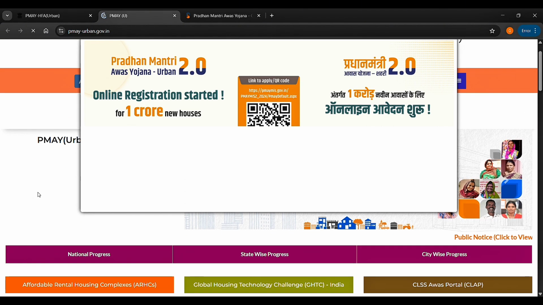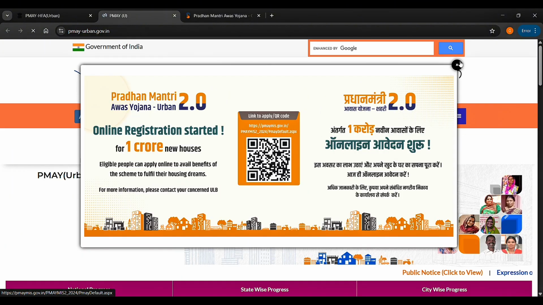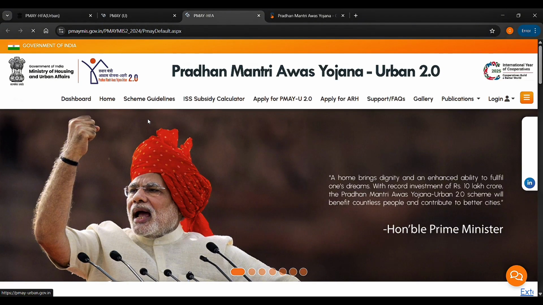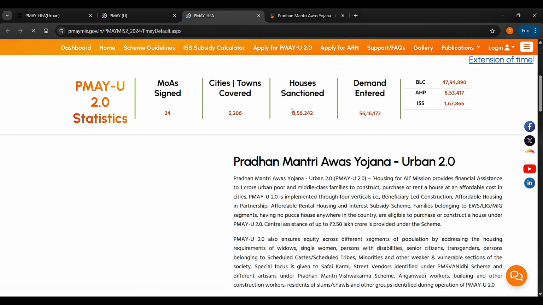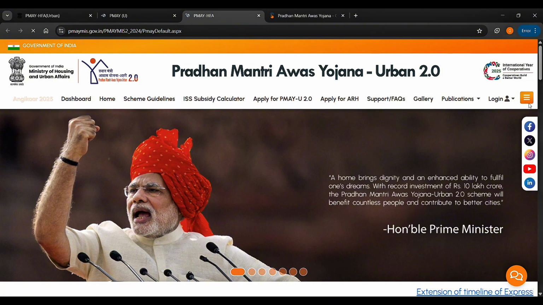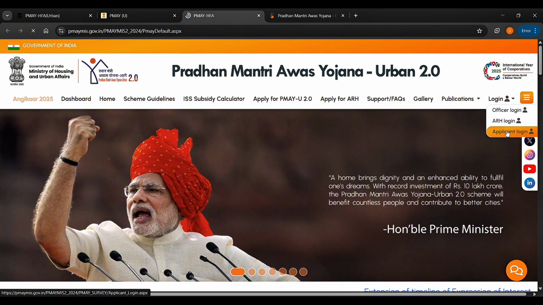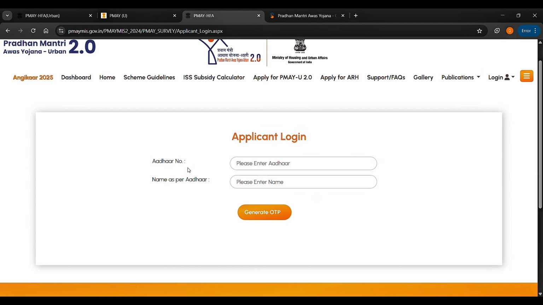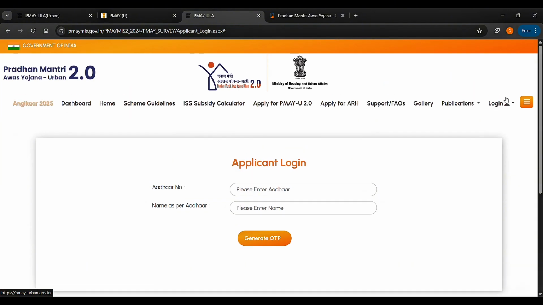After entering this website, click on apply for PMAY Urban. Then login as applicant login. Enter your Aadhaar number and enter your name.